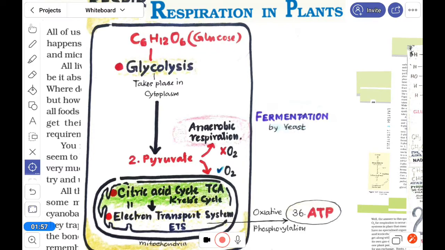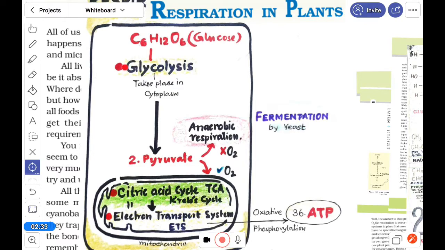Food reaches every living cell, and after that the glucose splits. This is the process of glycolysis. Lysis means it breaks. So glucose breaks inside the cellular cytoplasm